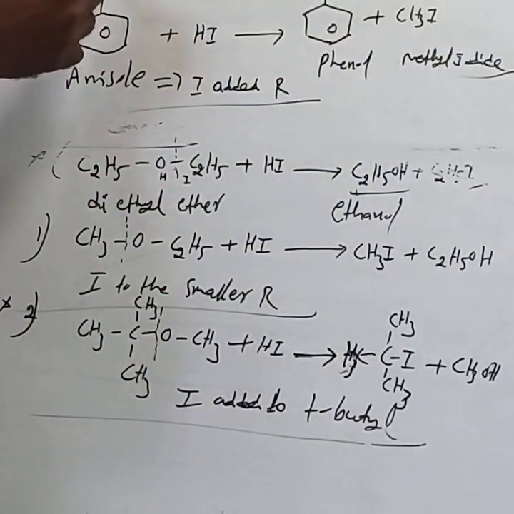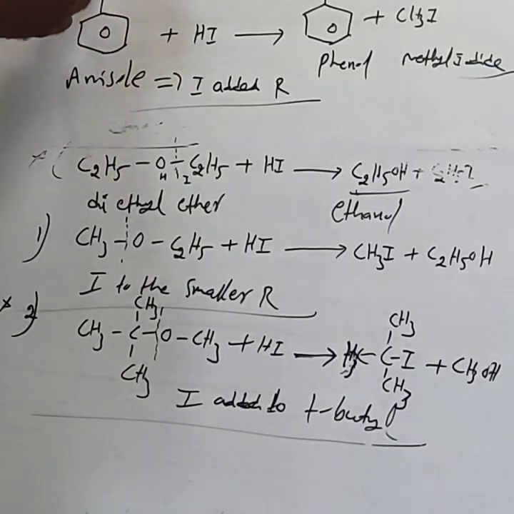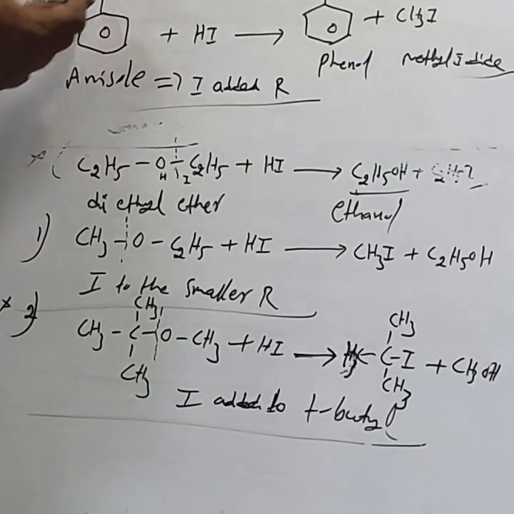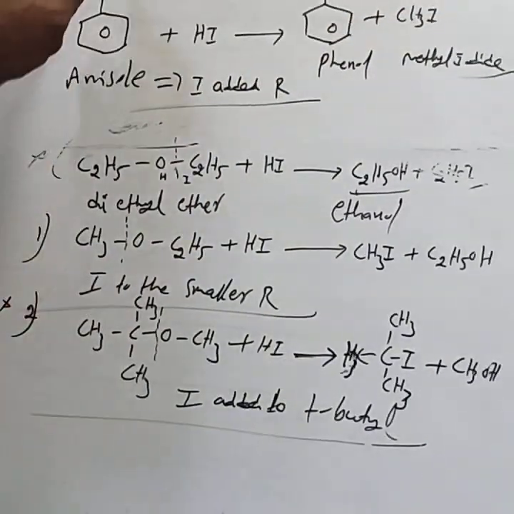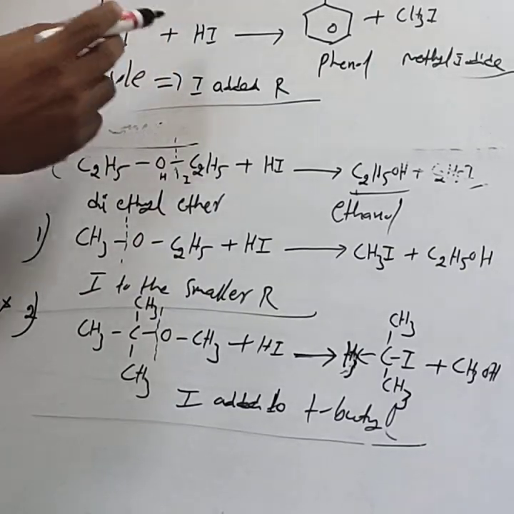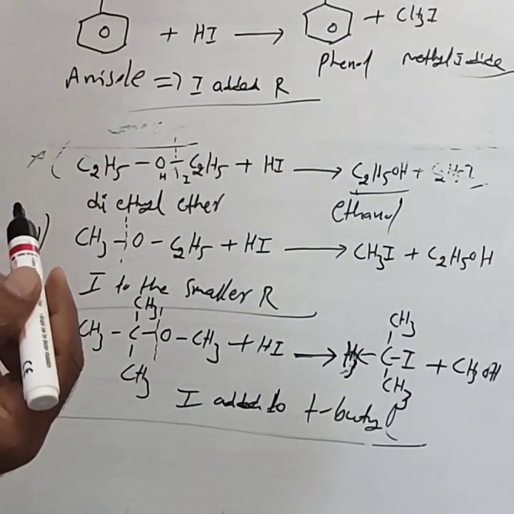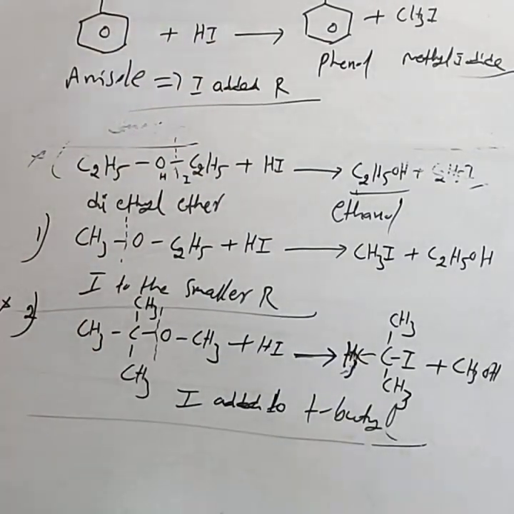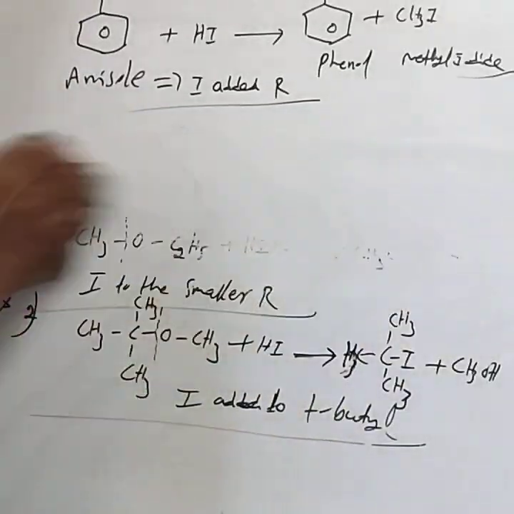Instead of anisole, if you take phenetole, meaning C2H5, again the iodine is added to the C2H5 group, not to the benzene ring. Then you get ethyl iodide. This is the reaction of HI with anisole. Remember that iodine is only added to the alkyl group but not to the benzene ring, resulting in the formation of phenol.